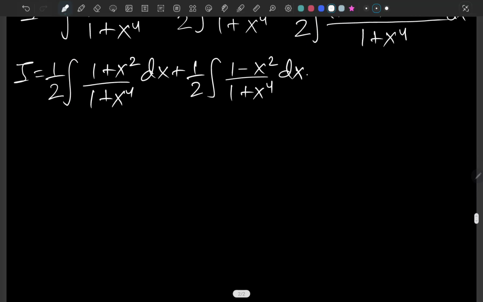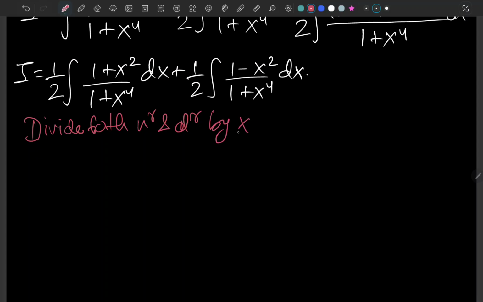Okay, and now in both cases we are going to divide both numerator and denominator by x squared.